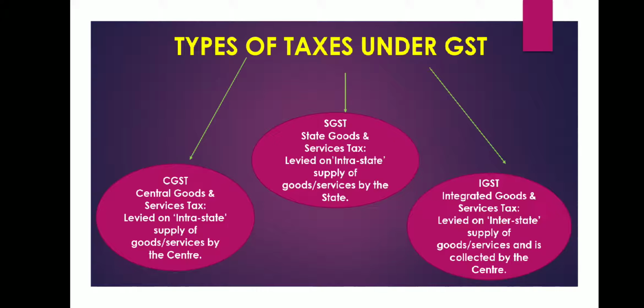So IGST is equivalent to the sum total of CGST and SGST, and that is why it is termed as Integrated Goods and Services Tax. So there are three types of taxes under GST: CGST, SGST and IGST.